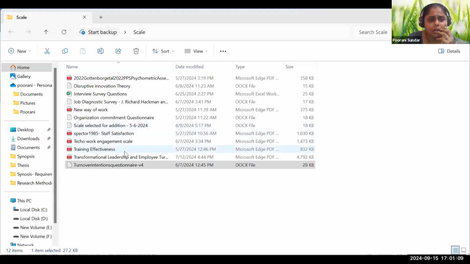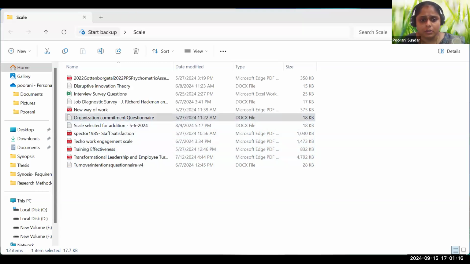This is one of the examples I have shared with you. The one I showed you is the turnover intention scale. And here comes the organizational commitment scale. Now it's visible, right?